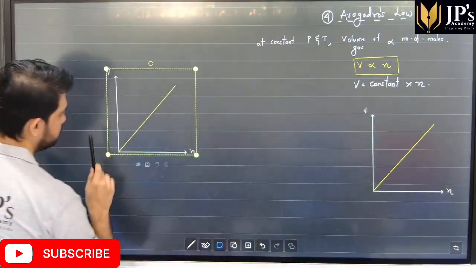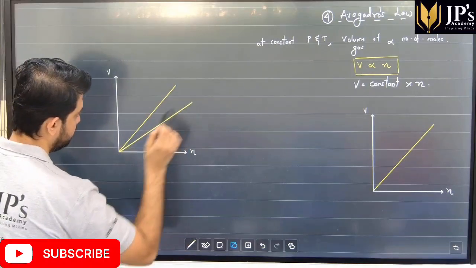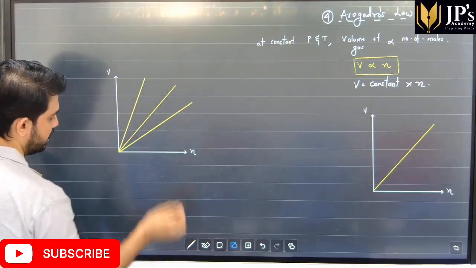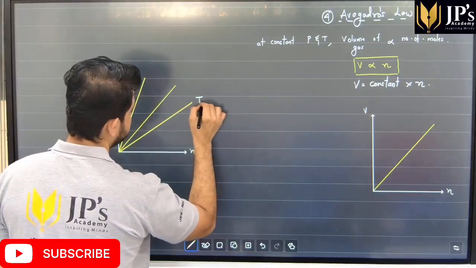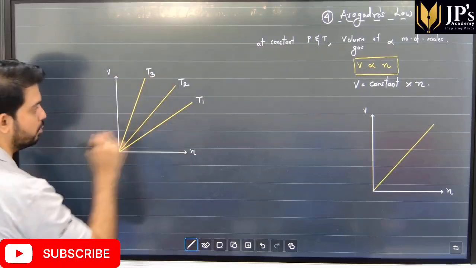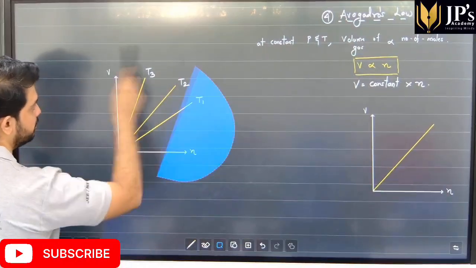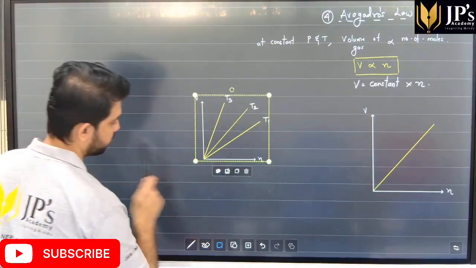Students, if I give you this plot, I want you to answer this. Leave your answers in the comments. Let's say if I do this at different temperatures, T1, T2 and T3, what will the relation be between them?